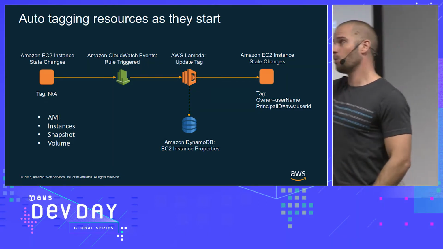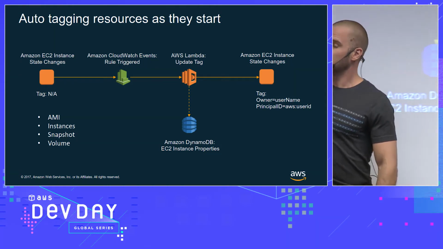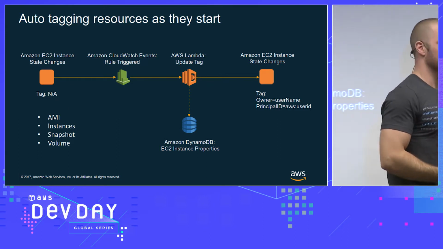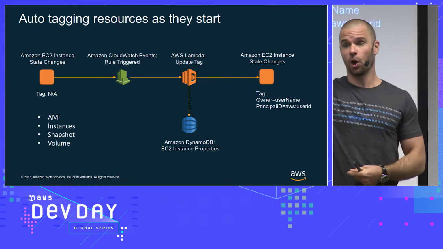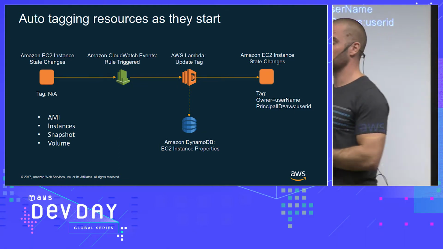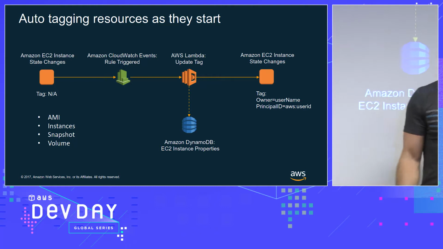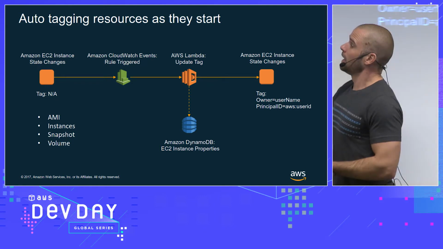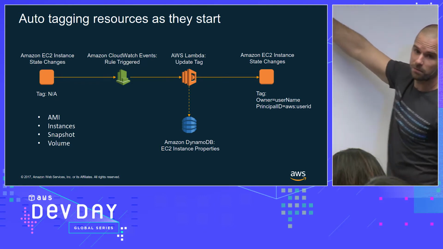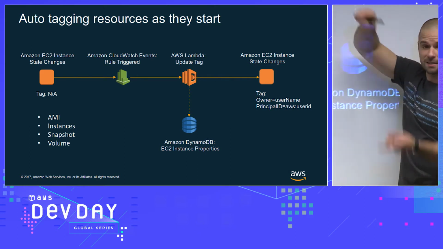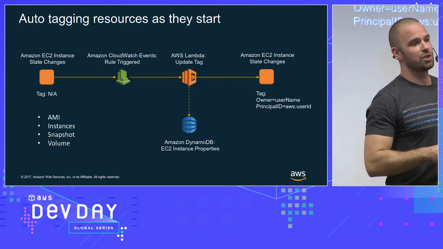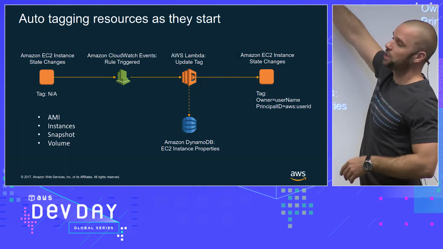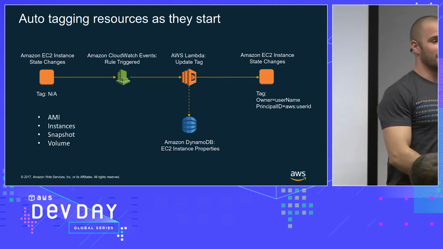And this is exactly what happens here. If I'm starting an instance and I forget to tag it, I still have my identity, right? Because I started the instance and I logged in, I used an API which had my credentials. So I have something called the principal ID, which represents the ID of myself. And when that event is broadcast to the platform, it's passed in this event JSON object, which carries the principal ID of who started the resource. So you can catch it and then add it as a tag to the instance.